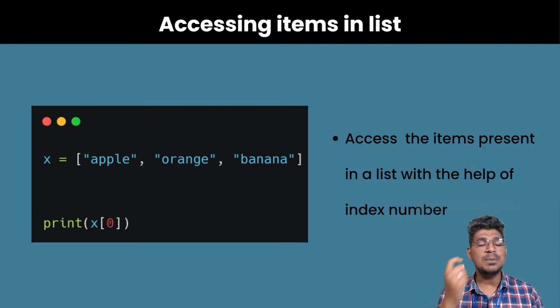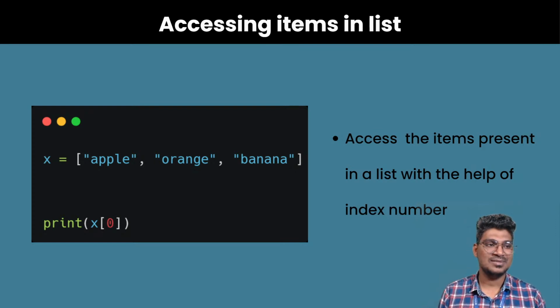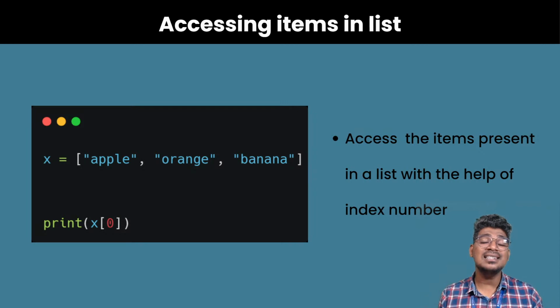Mutable means the items can be changed. Right. First, accessing an item in a list. With the help of the index number, we can access a particular item in the list. For example, apple, orange, and banana: apple is the 0th index, orange is the first index, banana is the second index.